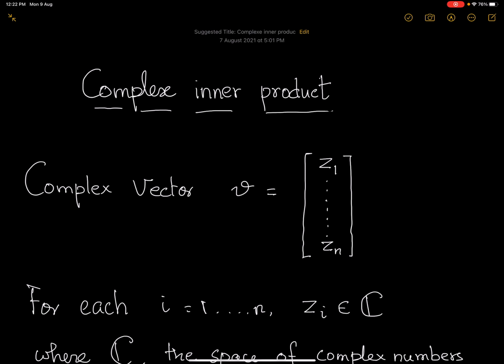Dear friends, what I am going to talk to you today is a technical topic. It's called complex inner product. Now, you must have heard about inner products, so you must be wondering what is complex inner product. Today we are going to discuss complex vectors and matrices.